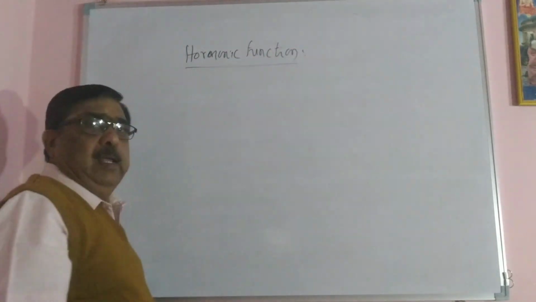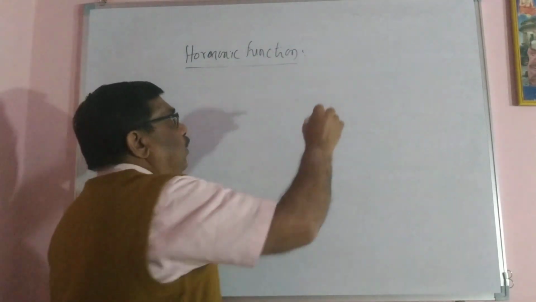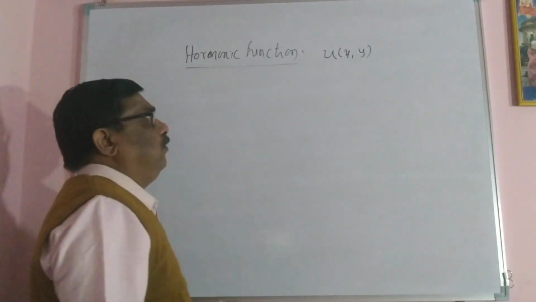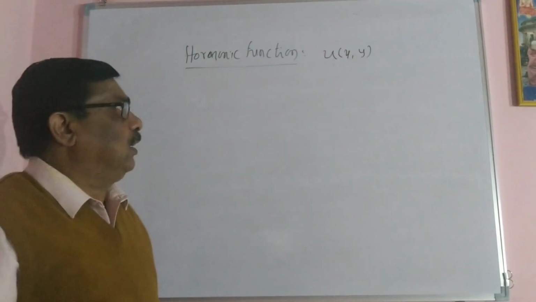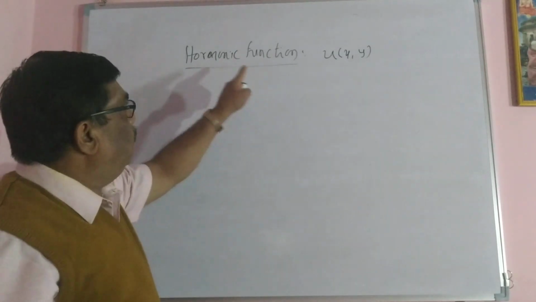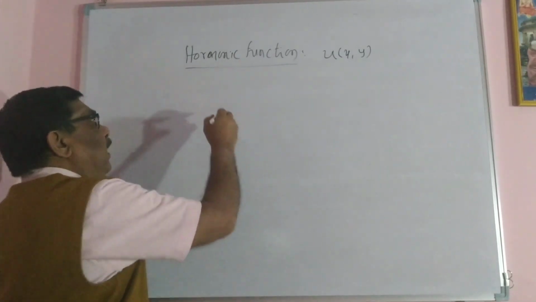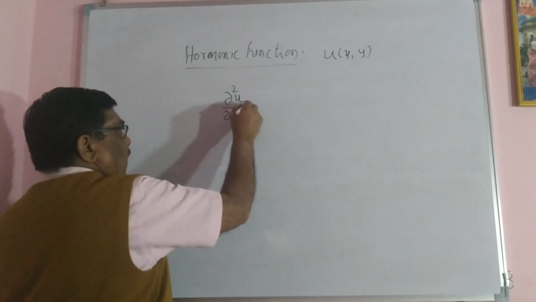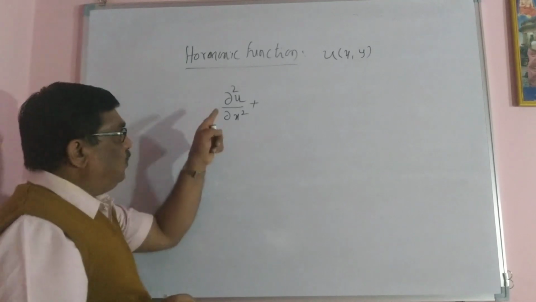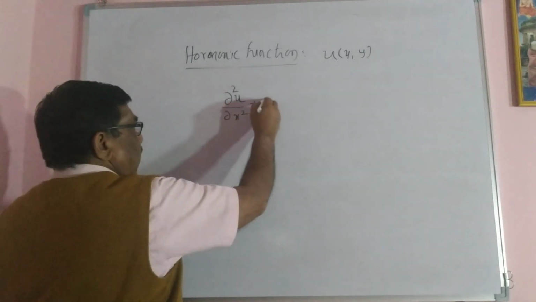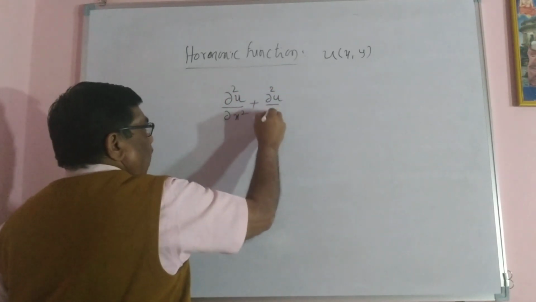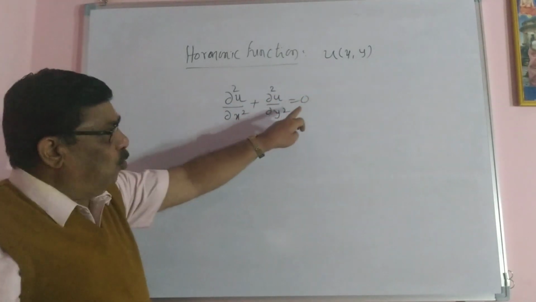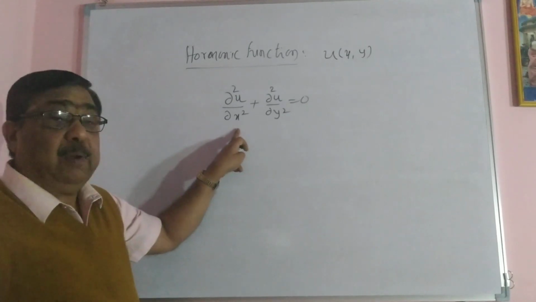A real valued function u(x, y), where x and y are real variables, is said to be a harmonic function if its second order partial derivatives satisfy ∂²u/∂x² + ∂²u/∂y² = 0. If this condition holds good, this equation we call the Laplace equation.